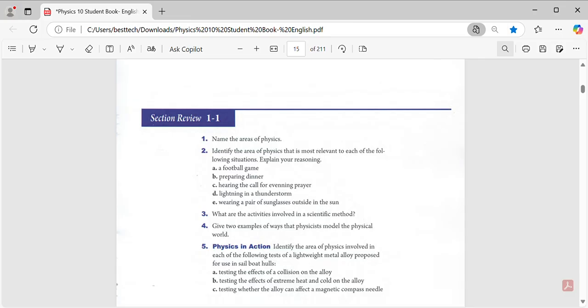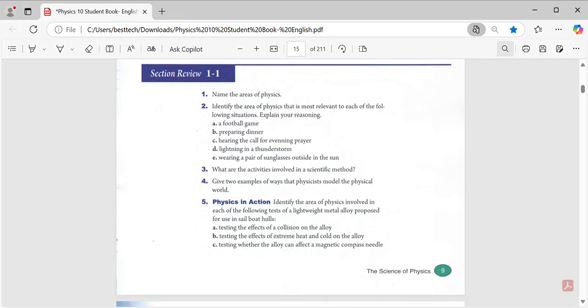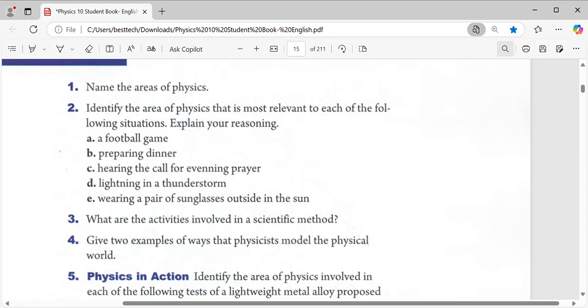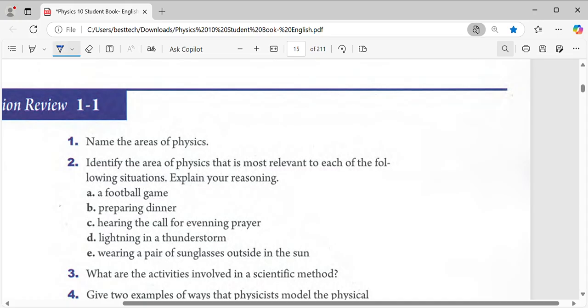Okay, now we have page 9, section 1. We have some examples. First example: name the areas of physics. Guys, the answer to question 1: the areas of physics.